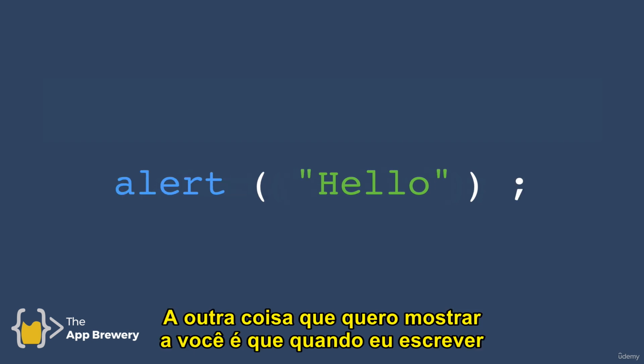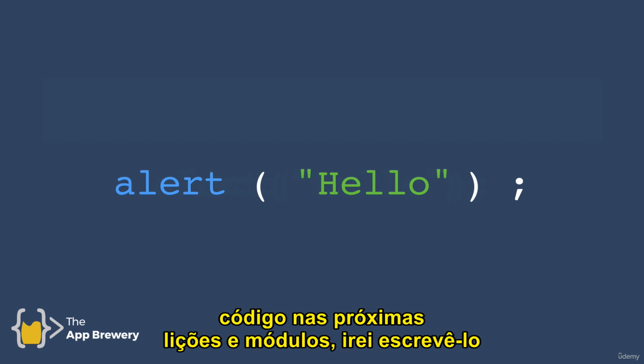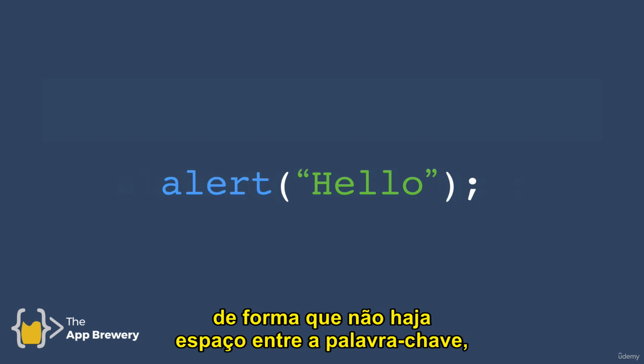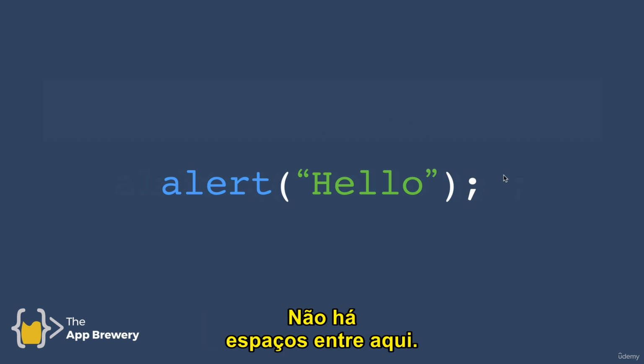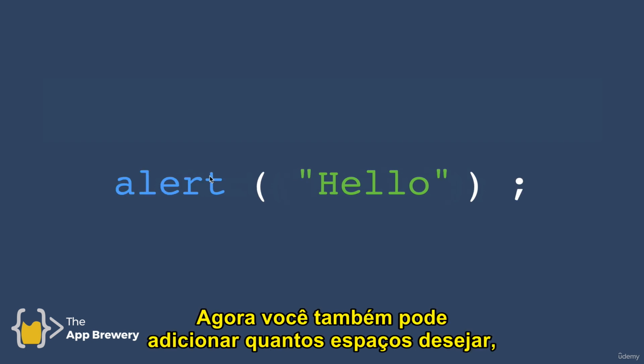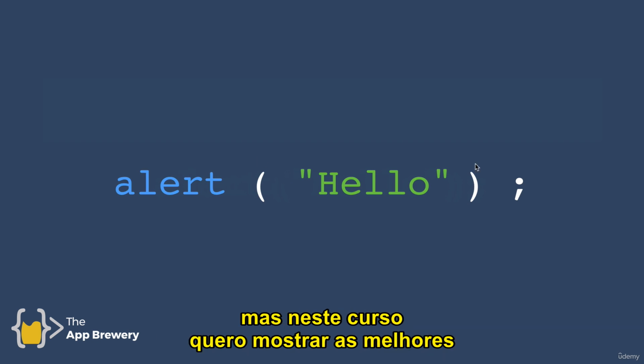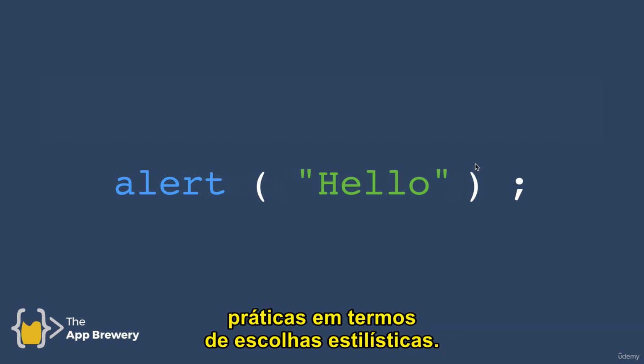The other thing I want to show you is that when I write code in the coming lessons and modules, I will write it so that there is no space between the keyword, the round braces, the quotation marks, and also the semicolons. There's no spaces in between here. Now, you can also add spaces, as many as you wish, but in this course, I want to show you the best practice in terms of stylistic choices.